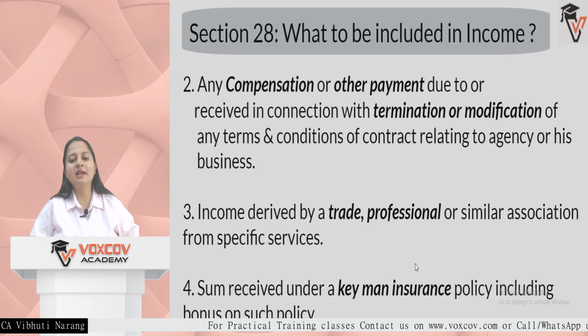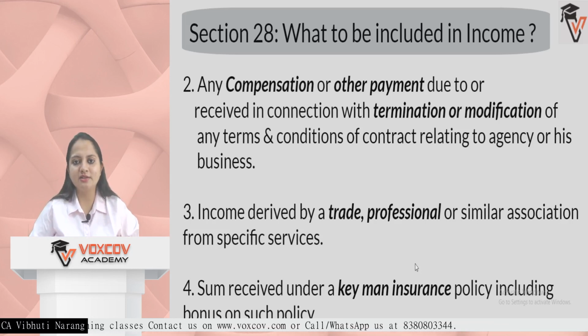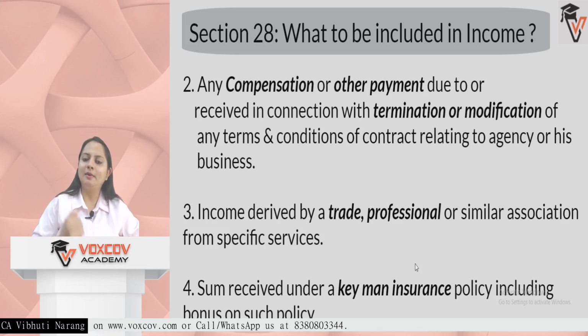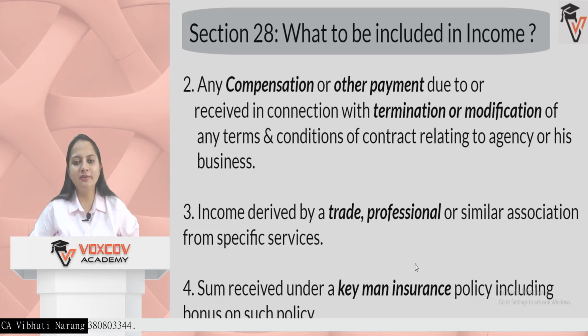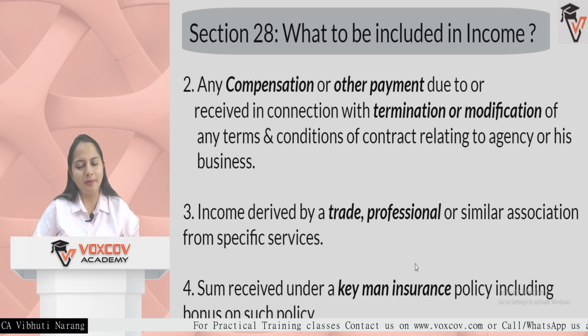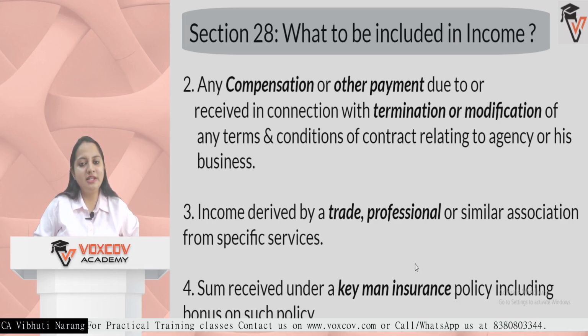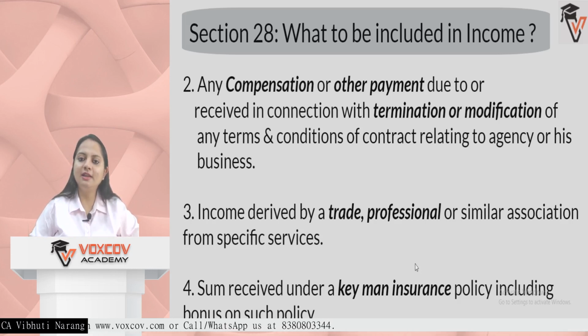A trade association can be like a manufacturing trade association or a resident welfare association. What they do is collect amounts from their members and provide services to the members. They have a single source of income from the members only, because they are by the members and for the members. So when they receive anything and give specific services to the members, that amount received by that association is income under section 28.